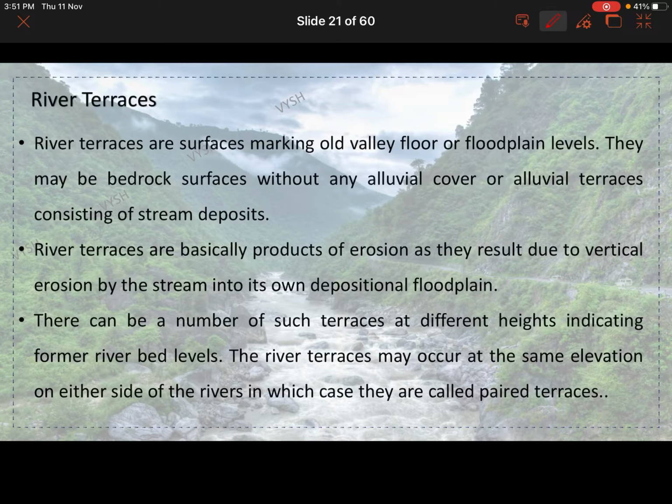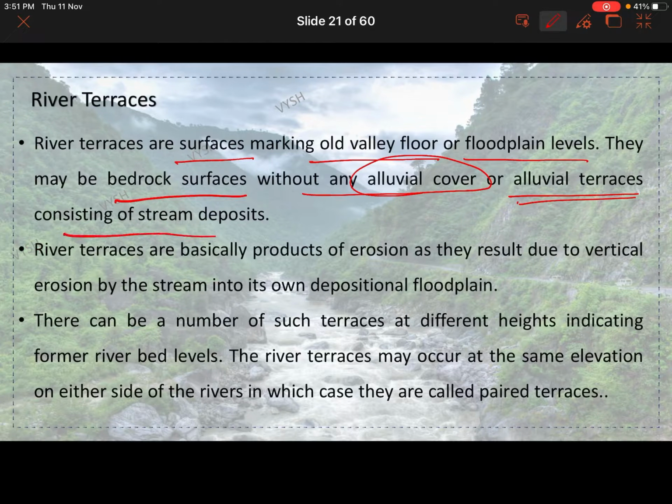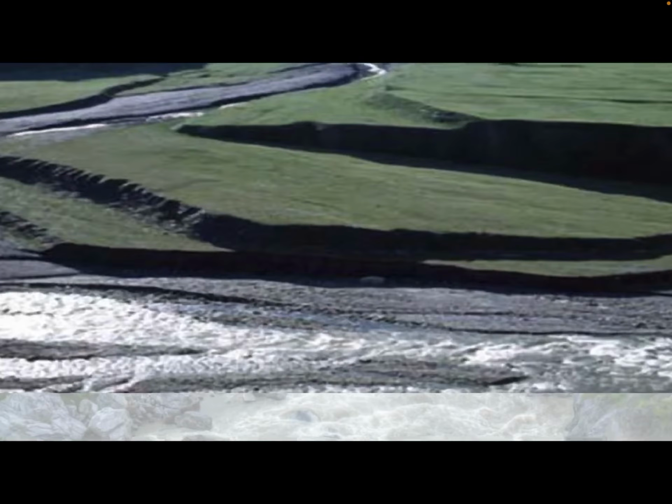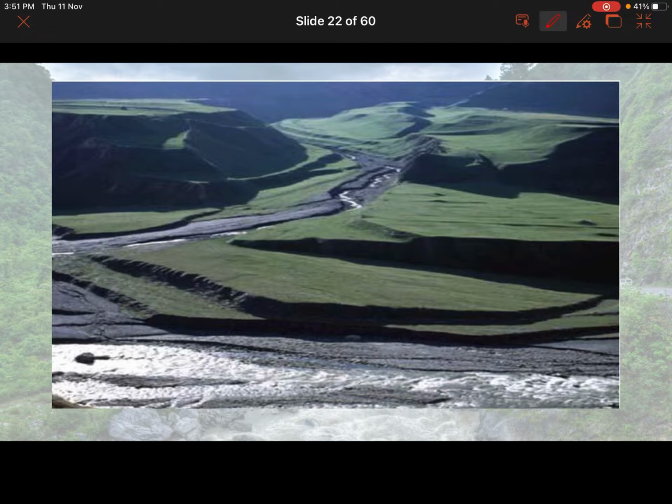Okay, we will see about the river terraces. River terraces are surfaces marking old valley floor or floodplain levels. They may be bedrock surfaces without any alluvial cover or alluvial terraces consisting of stream deposits. River terraces are basically products of erosion as they result due to vertical erosion by the stream into its own depositional floodplain. You can see the movement here. The movement like this.